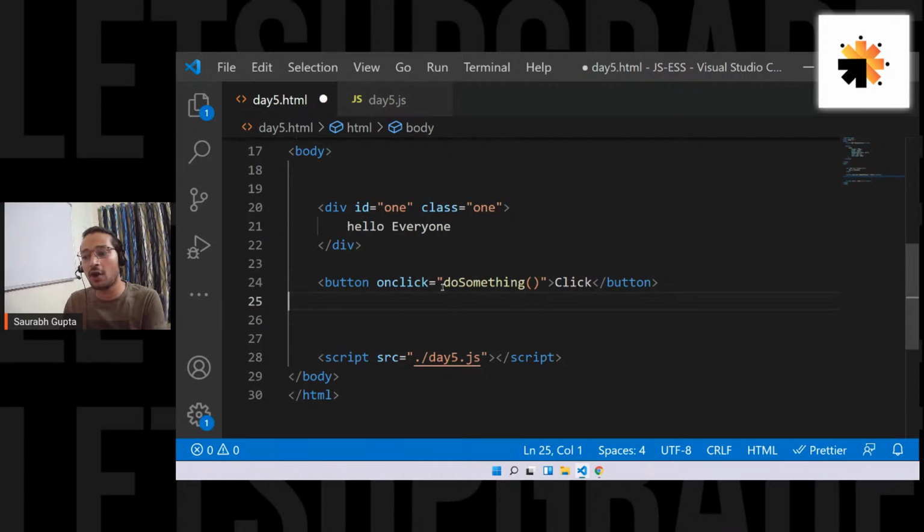You're just giving, okay, call this function when a click happens on this button. And that's what you have done. You have done event handling. So now when the user performs an event, this is the event handler attribute that is helping you perform this when this event is done.